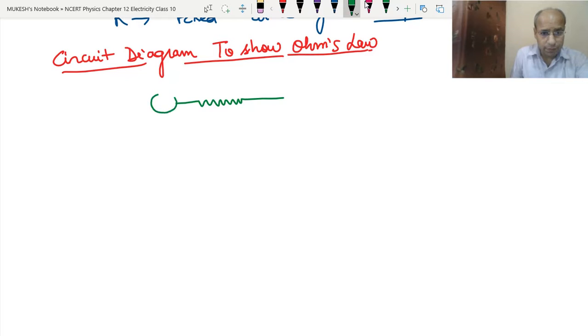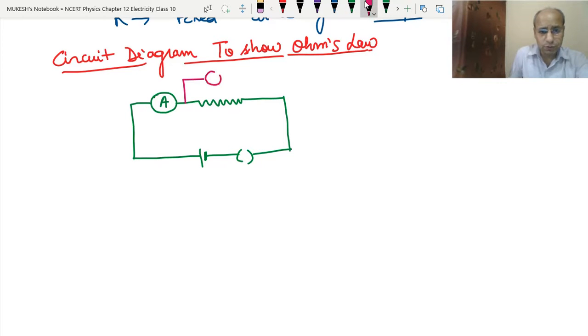Here we have used the ammeter, and this is connected to the cell or battery. We can use a battery also, and this is connected to the key. Now we will connect the voltmeter also here, across the conductor. So this is the voltmeter.